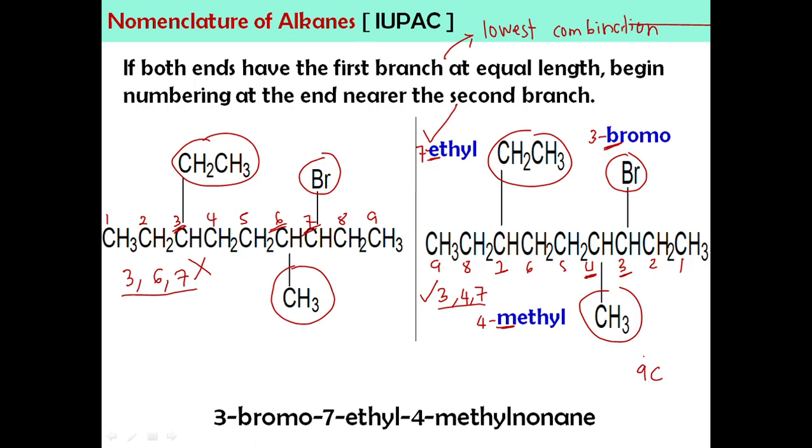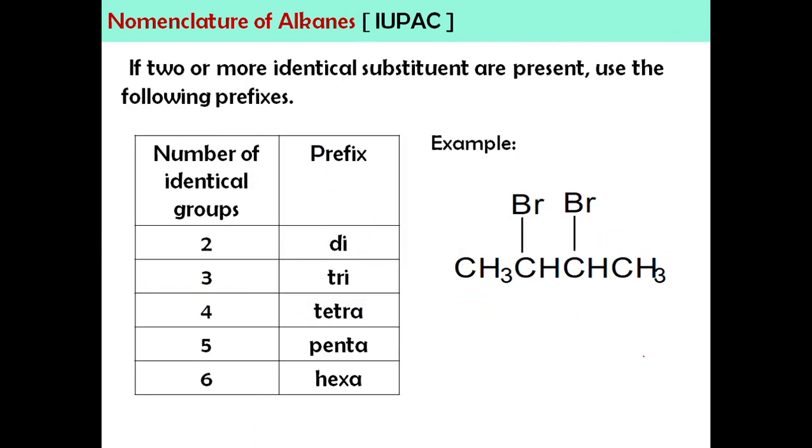Okay, rule extra yang seterusnya. If 2 or more identical substituent are present, we're going to use the following prefix. Okay, so kalau awak ada dua benda yang sama, kita akan pakai di, tri, tetra, penta, hexa dan seterusnya. Tapi biasanya sampai tri je kot. Yang biasalah ada identical 3 groups. Okay, mungkin tetra mungkin lah. Penta dengan hexa jarang lah. Tak pernah jumpa lagi. Okay, but maybe mungkin boleh ada. Jadi awak kena tahu jugalah yang ni.